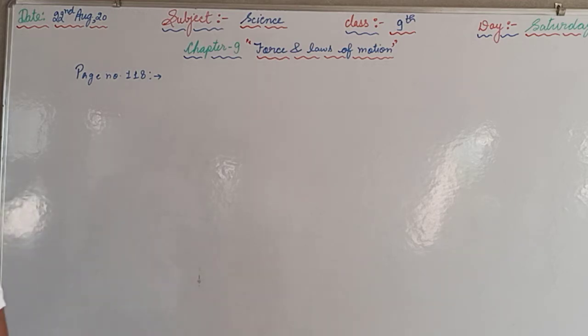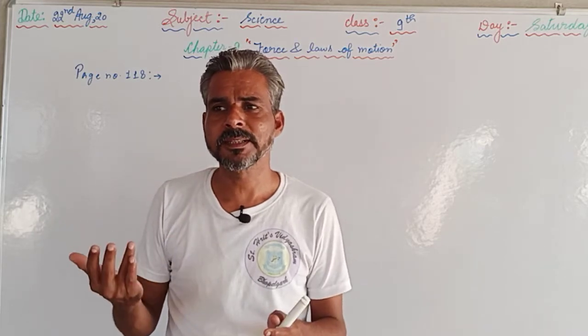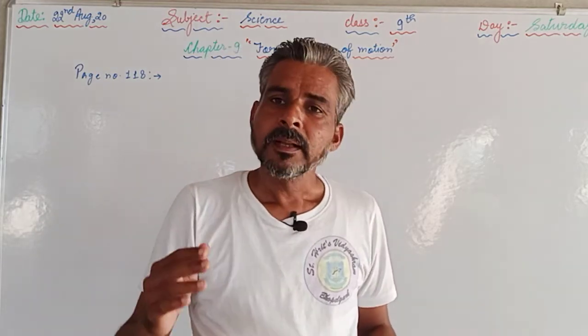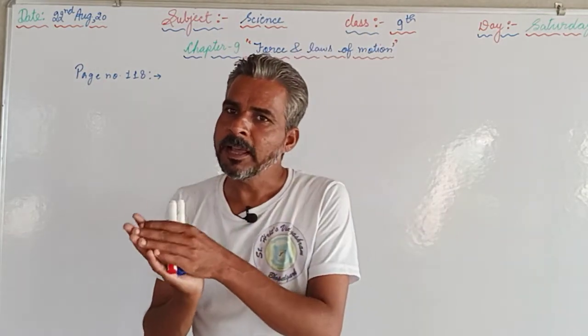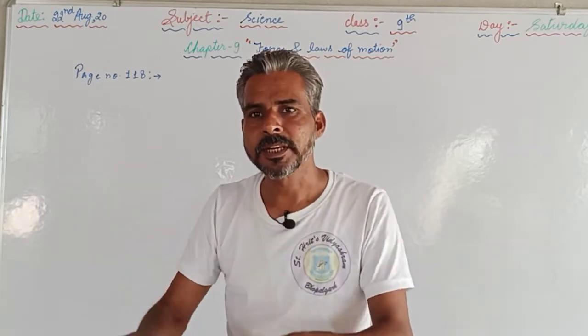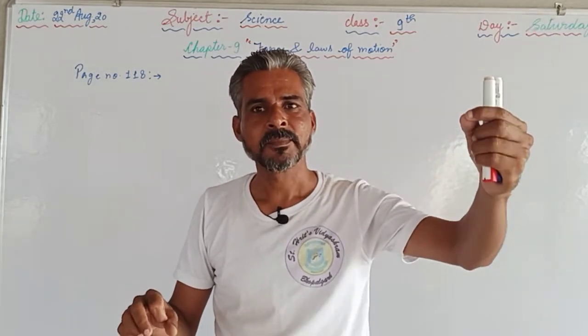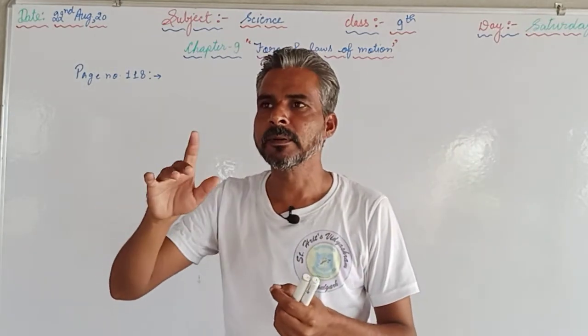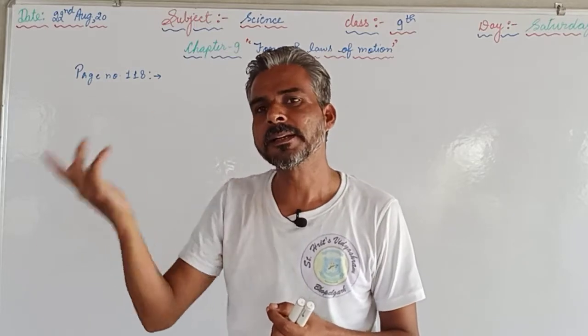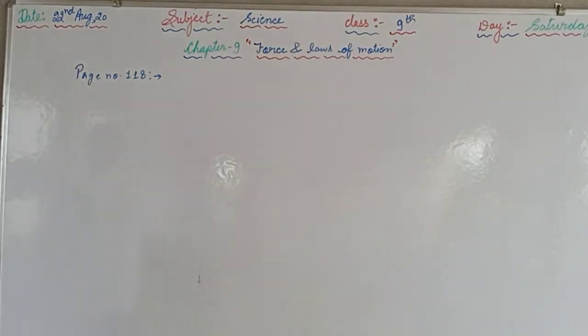The second one is a football, and in the question it is given how many times it has been kicked. At each time the ball is kicked, the velocity is supposed to change. So you are supposed to go through that question and calculate from the starting who is kicking the ball. As many times as the football has been kicked, that many times the velocity of that football will change. So you are supposed to go through that question and count that.